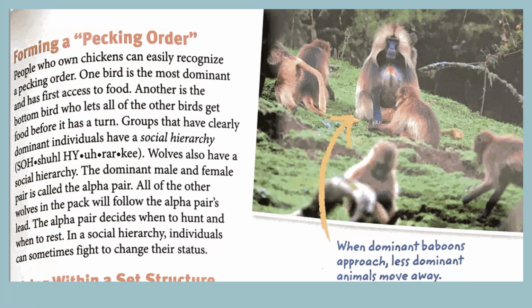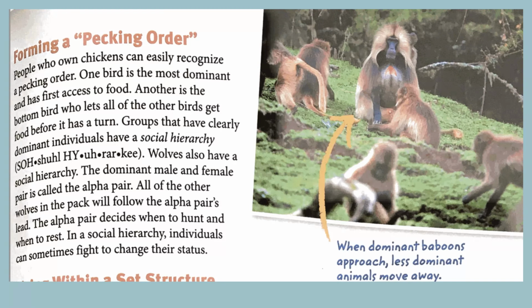Animals often have what's called a pecking order in their groups. So the animals are not always all equal to each other. Some animals are dominant. They are at the top of the social hierarchy. For example, in a lion pride, the male lions will be the leaders, and then underneath there will be different levels. Those at the top get the most amount of food. They're able to eat first, that kind of thing.